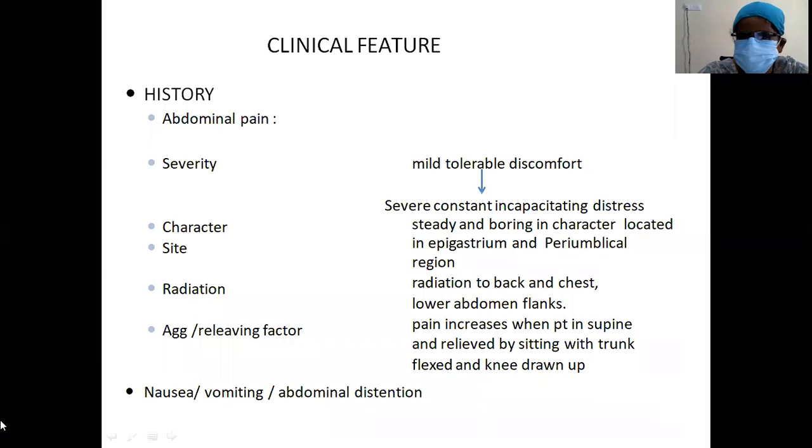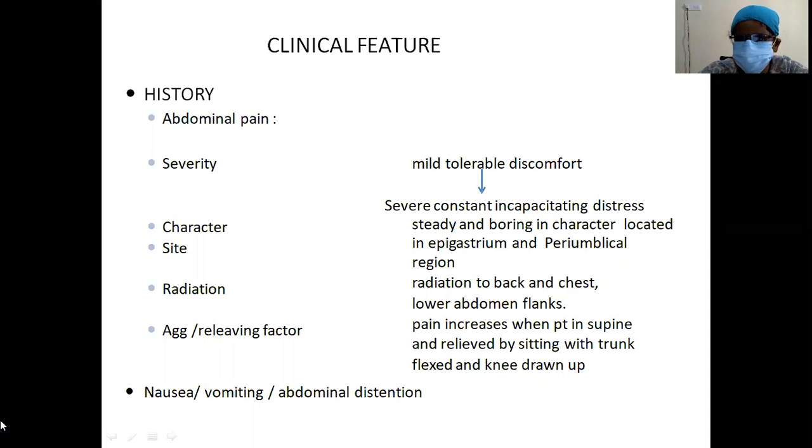Coming to the clinical features, how do these patients present to you at the hospital? When you take the history, the main presenting complaint will be abdominal pain, severe epigastric pain. It depends: some patients in the initial phase may present with mild tolerable pain. So the range will be from mild tolerable pain to severe intolerable pain.